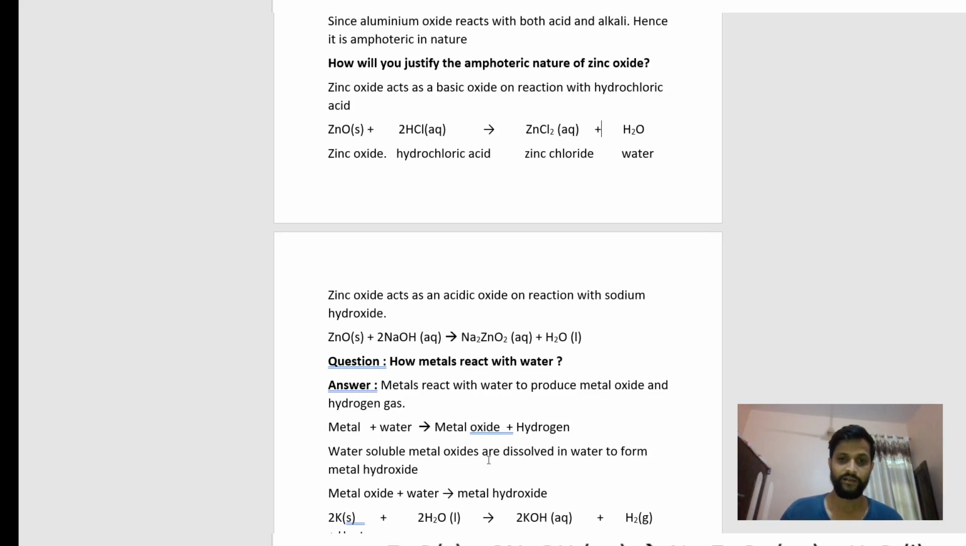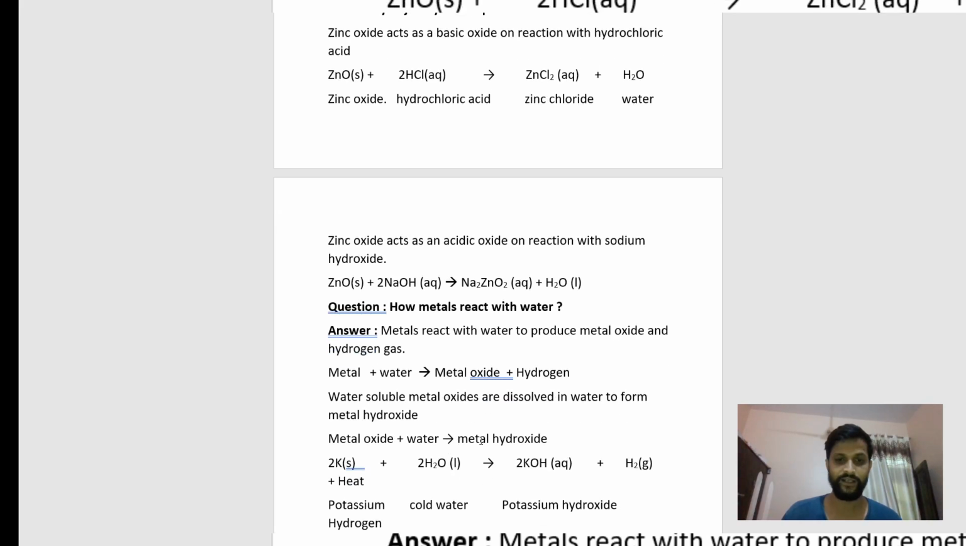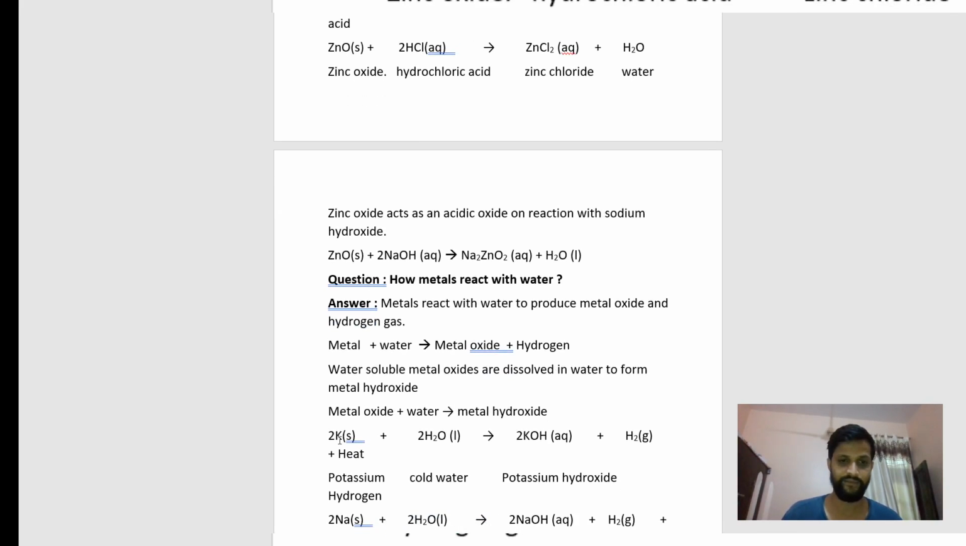Water, here hydrogen gas is formed. Water soluble metal oxides are dissolved in water to form metal hydroxide, which means most of the metal oxides are soluble in water. So here we have an example: when potassium, symbol K, reacts with the water, there is a formation of potassium hydroxide.